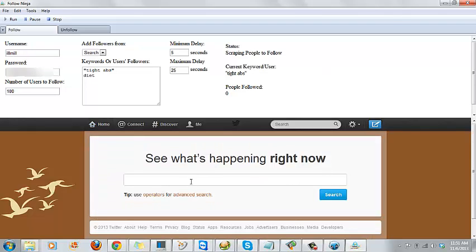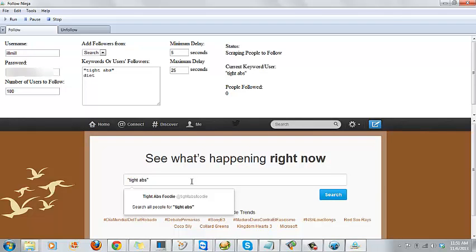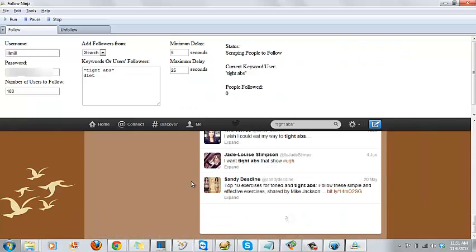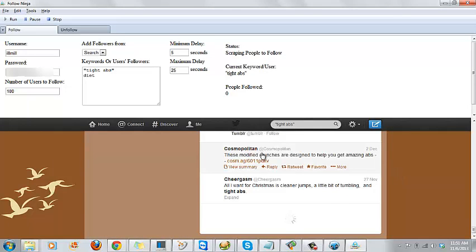Okay, so here it'll search for your keywords, and then it'll scrape people to add, and it'll just start adding them. See how that works? So all these people tweeted something about tight abs. So these are all people in your target market if you're in the health and diet niche.